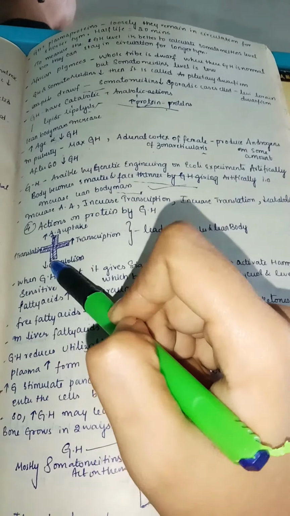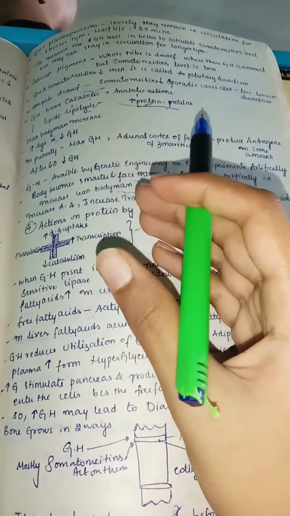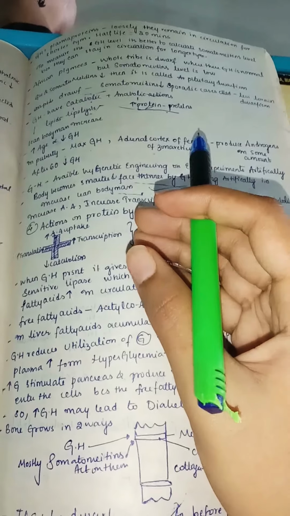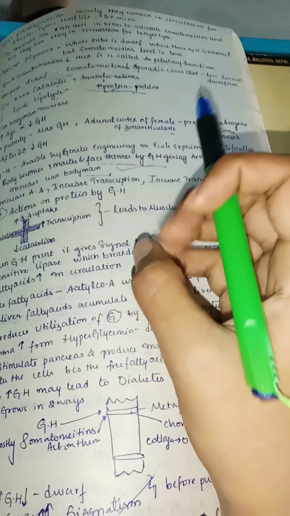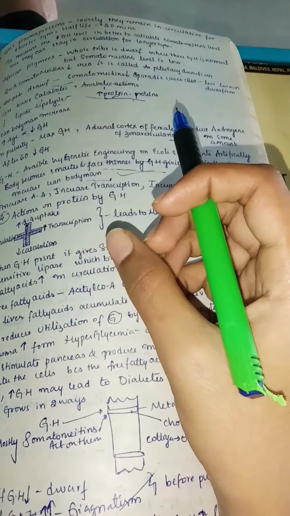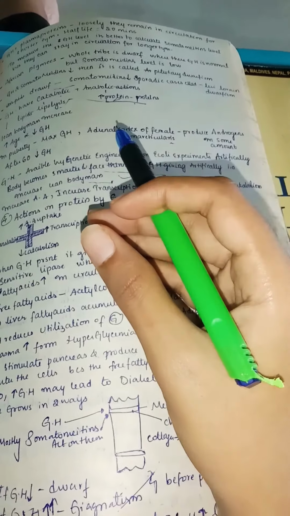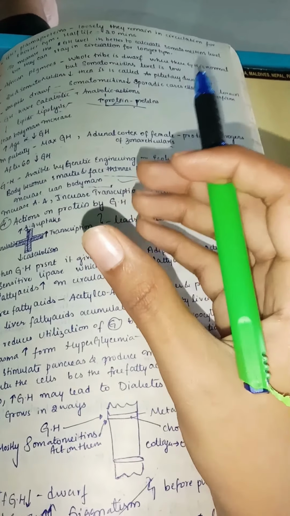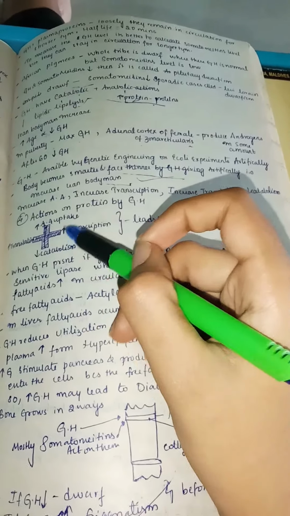So we can use growth hormone artificially if we want to increase all this, but there are side effects. If you use growth hormone too much, it will lead to diabetes, because more growth hormone makes most of the glucose unavailable to the tissue. So glucose remains in the blood. It will lead to hyperglycemic conditions, and also it may lead to fatty liver, because of a lot of mobilization of fat to the liver.